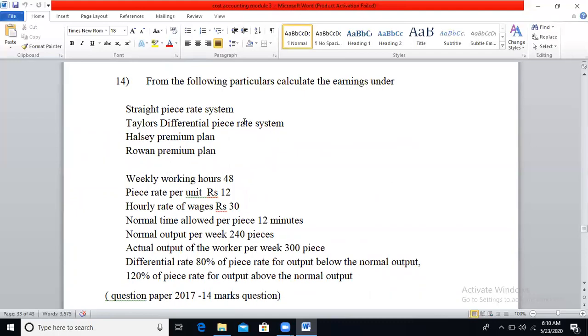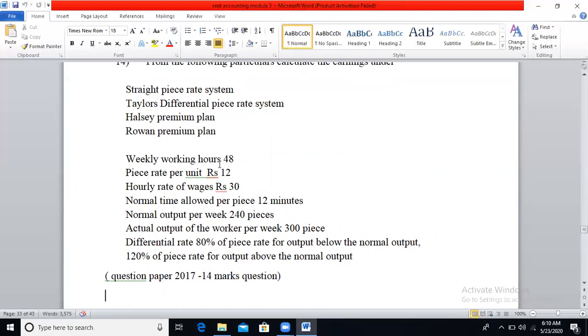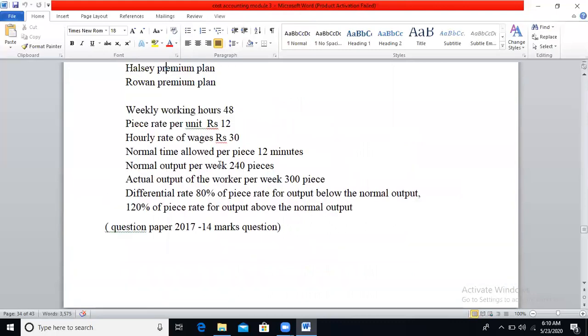So from the following particulars, calculate the earnings under Straight piece rate system, Taylor's differential piece rate system, Halsey premium plan, Rowan premium plan. So weekly working hours, they will mention it as 48 hours. Piece rate per unit will be 12 per piece. Hourly rate of wages is 30. It means rate per hour will be 30. Normal time allowed per piece. It means for one piece they have mentioned, you need to calculate the standard time for all the production units by the worker. Normal output per week will be 240 pieces.